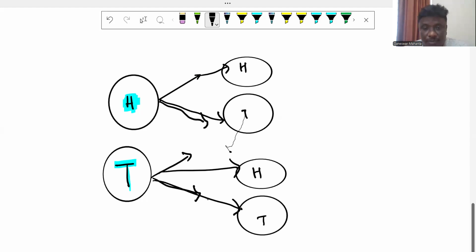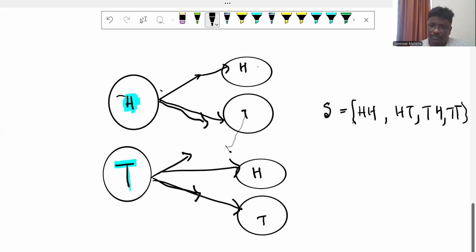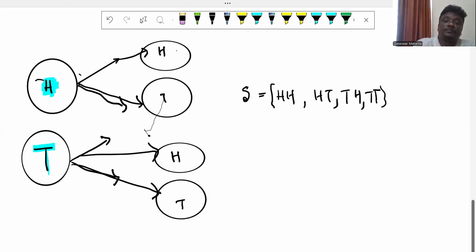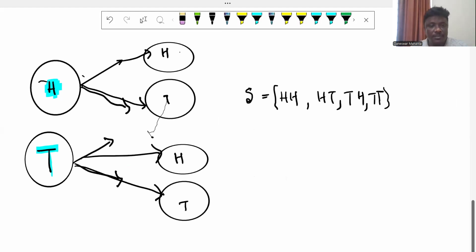So what are the total possible outcomes when you look here? That is head, head. That is called the sample space. Head, head, come here. Head, tail, come here. Tail, head, come here. Tail, tail. These are the possible outcomes. So our objective here: 2 coins are tossed, and the total sample space is this: head head, head tail, tail head, tail tail.